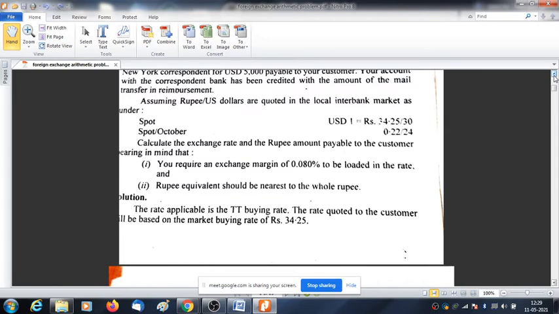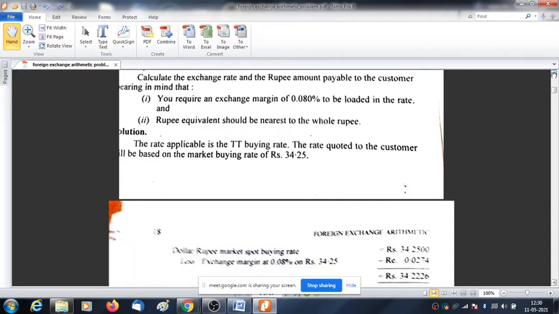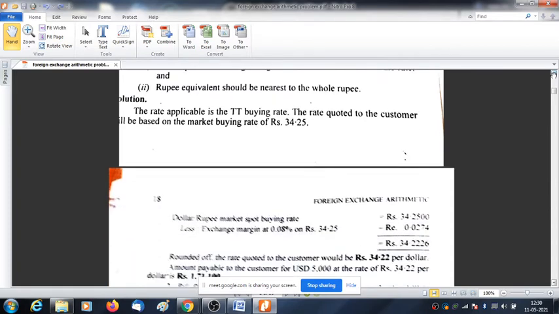So it will be 34.25 into 0.080 percent. The commission becomes 0.0274. Deducting this, you get 34.226.